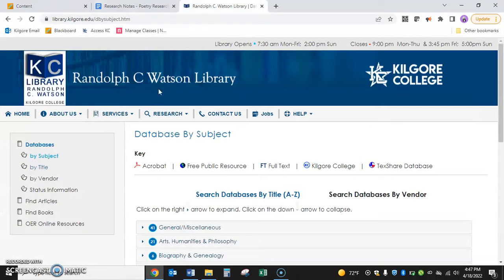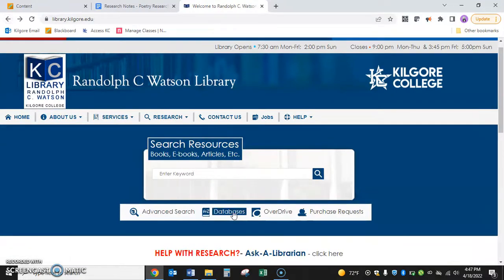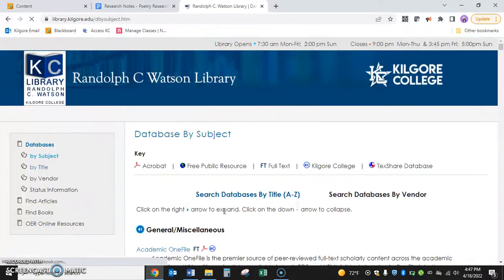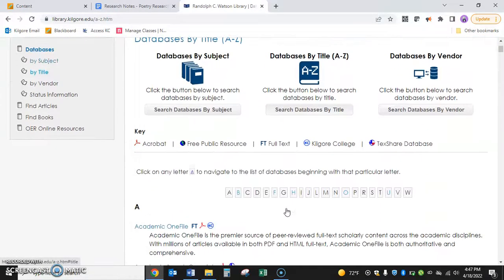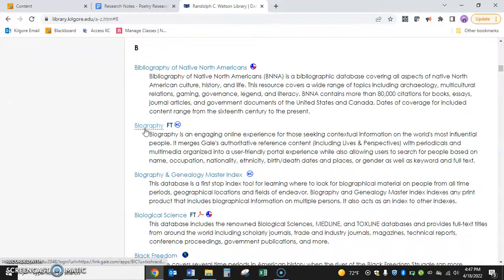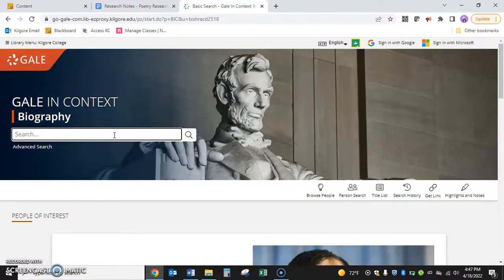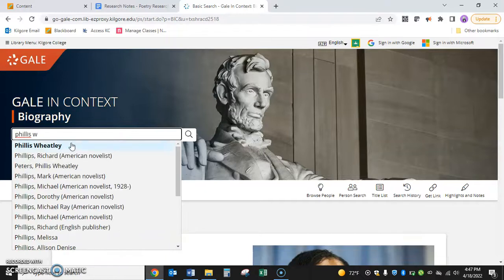So I'm going to go to the library website, and let me go back real quick to show you where I'm at. So I'm going to click on databases A to Z, and then from there I'm going to click search databases by title A to Z. And once I'm there, I'm going to click on B, which is going to take us to biography. That's the database we want to start out with. So I'm going to click on biography, and I am going to search my poet, Phyllis Wheatley.